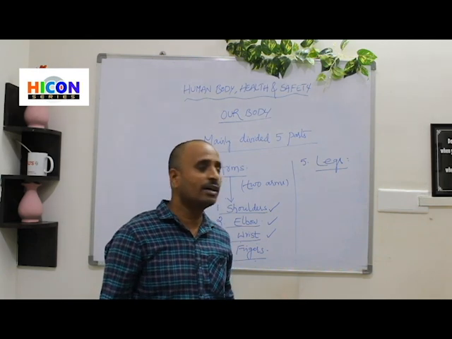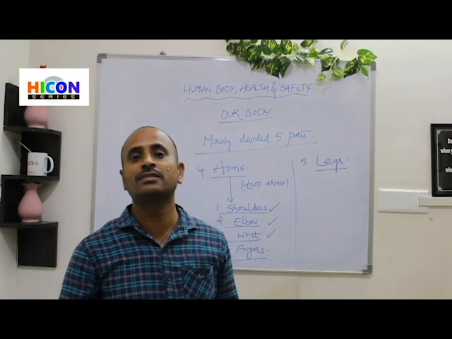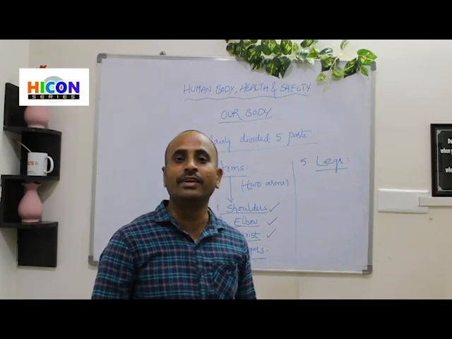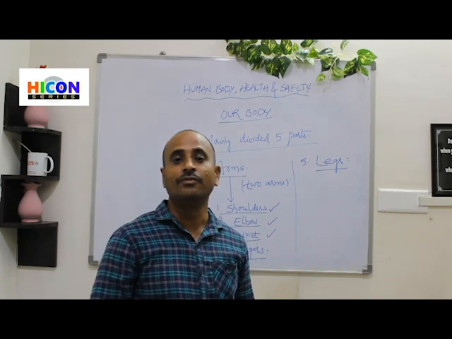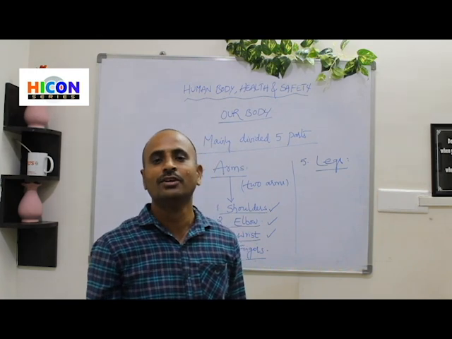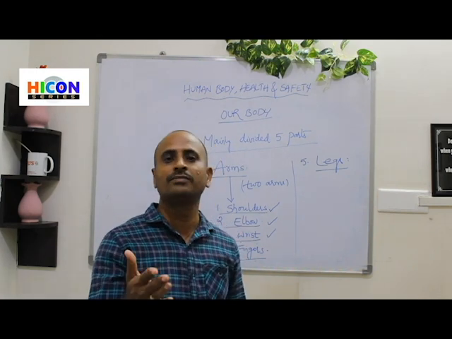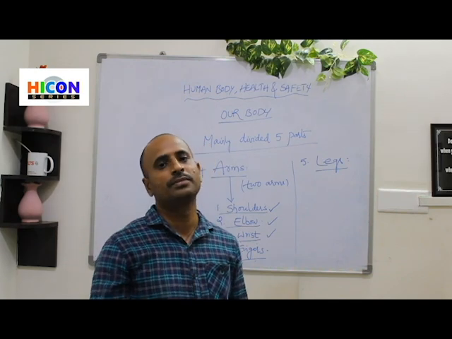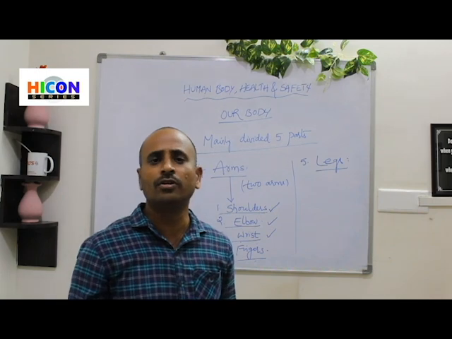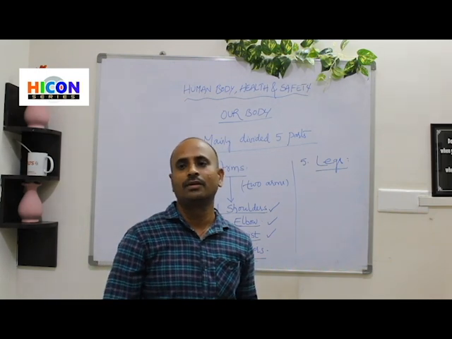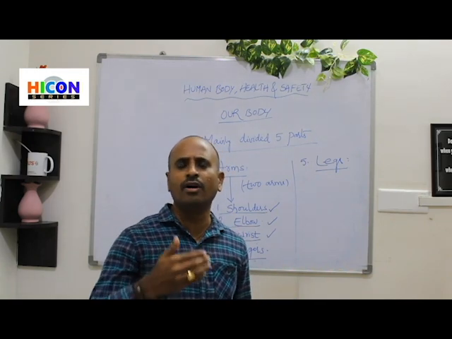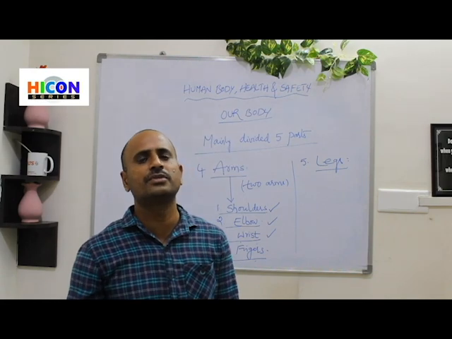And what are the uses of legs? What can we do with our legs? Children, can anybody tell me? Yes, we can run with our legs. We can walk with our legs. We can jump with our legs. So legs are used to run, to walk, to jump. We can also play with the help of legs, for example, football. So our legs are used for running, walking, jumping and playing games.